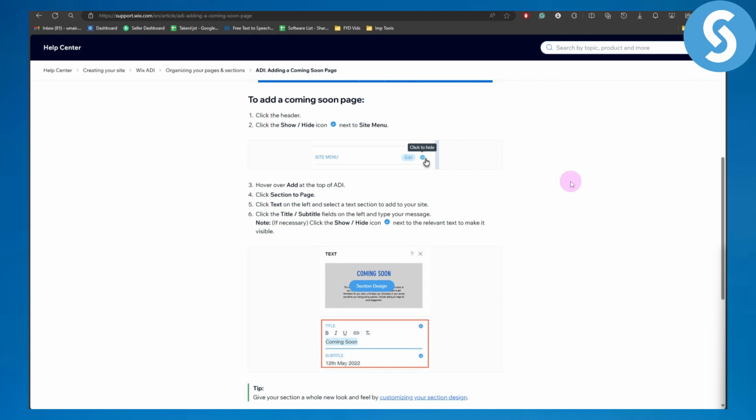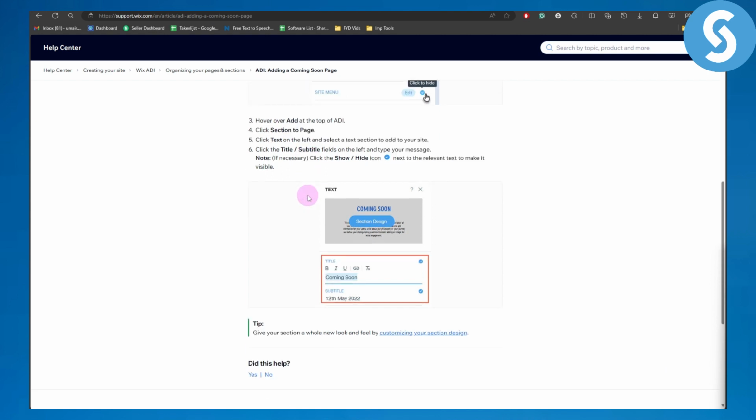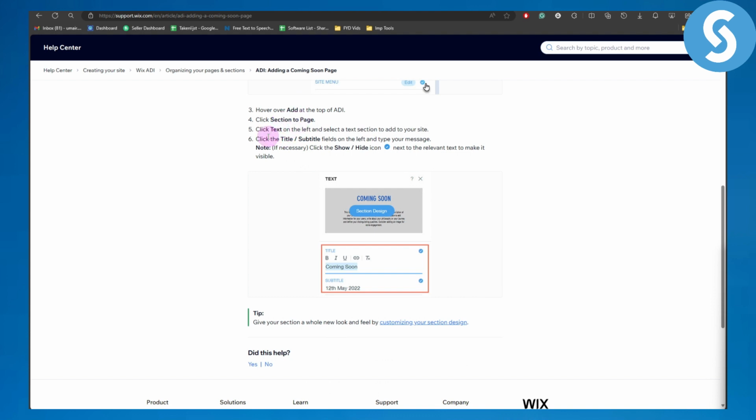So to do that, we have pretty simple steps in here. It is basically like adding a coming soon page. So click on header and click on the show and hide icon next to the side menu. You can see in here this little check icon, then hover over to add at the top of the ADI and click on selection page, then click text to left and select a text section to add to your site. Click the title and subtitle fields on the left and type your message.